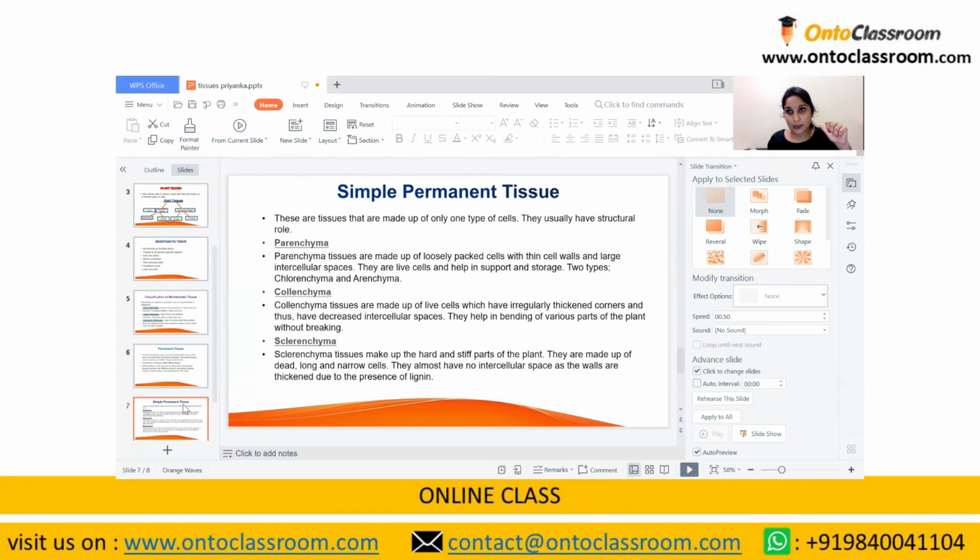Aerenchyma is found especially in those plants which are aquatic. They have parenchyma tissues with large air cavities between them, so that those plants are able to float in water, and then this parenchyma is known as the aerenchyma.